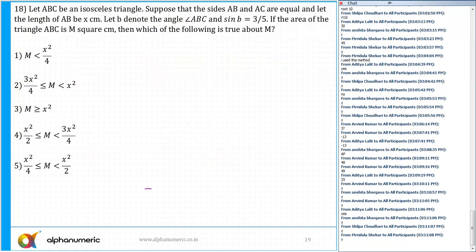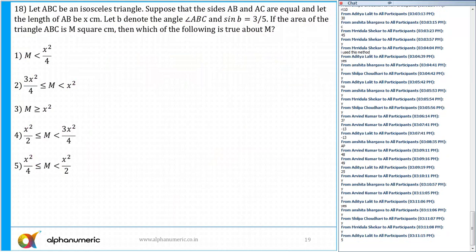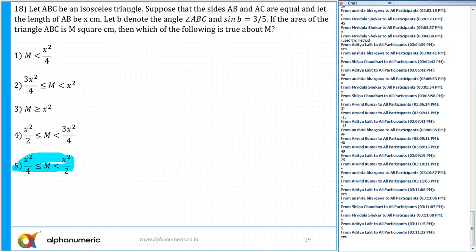Question 18. Now this also, I remember I have done this question. Easy one. What is the answer for this question? Anyone who can tell me? The correct answer is x square by 4 to x square. Yes, that's it. And how have you done this, Aditya? By assuming the values. If the result is true, it must be true for any values. Yes or no? Because it says let ABC be an isosceles triangle. So you can draw an isosceles triangle. I can draw an isosceles triangle like this.